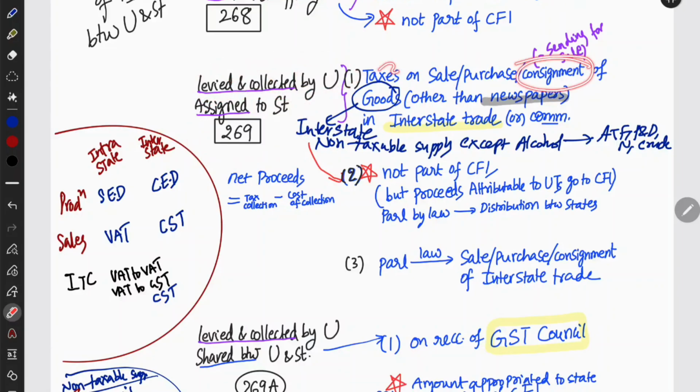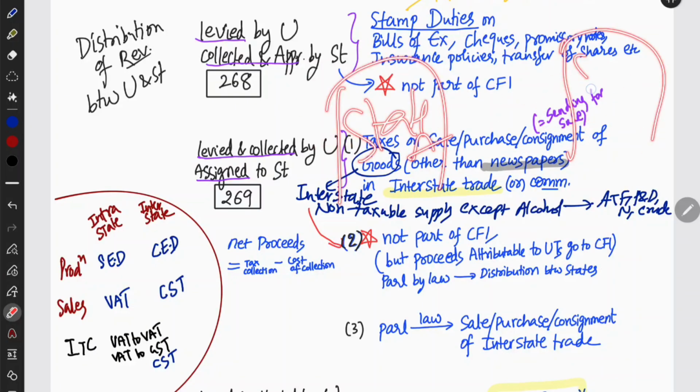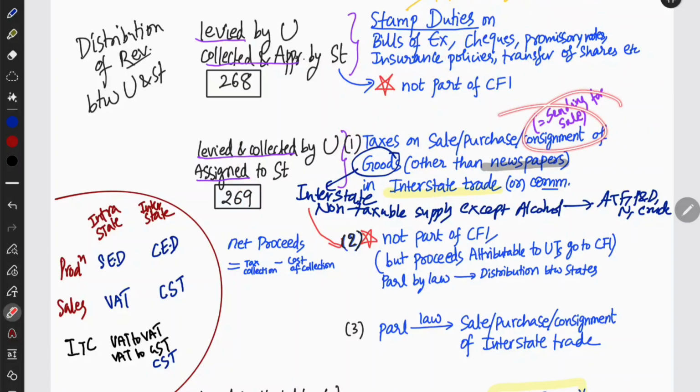There is also this word consignment. Under Article 269, they are the taxes on the sale, purchase or consignment. Consignment implies sending for the sale. For example, there is a company in state A, and there is a subsidiary company of the same company in state B. Now I am just moving my goods. Even on that transaction there is a tax that the central government can impose.